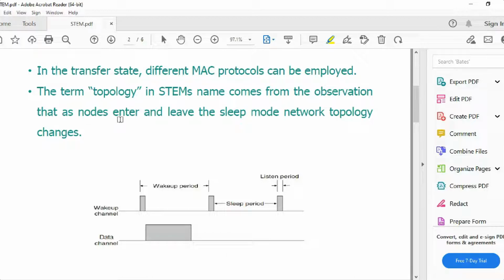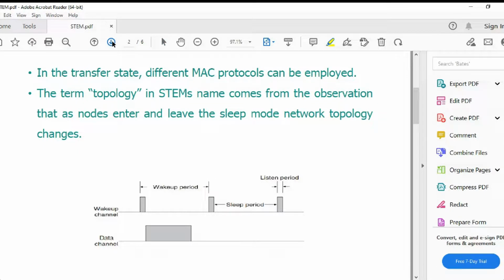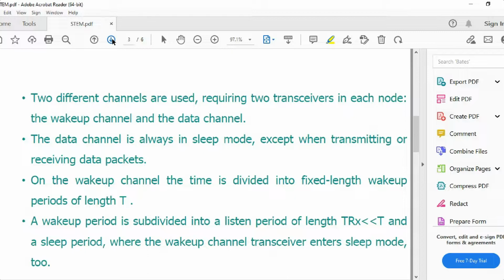Under this, what happens? A node enters and leaves the sleep mode, so the network topology is going to change. It will not remain the same for all the nodes. If you have n number of nodes, the wake up period, the sleep period, and the listen period are going to be changed. It entirely depends upon the application for which the sensor network is going to be deployed.